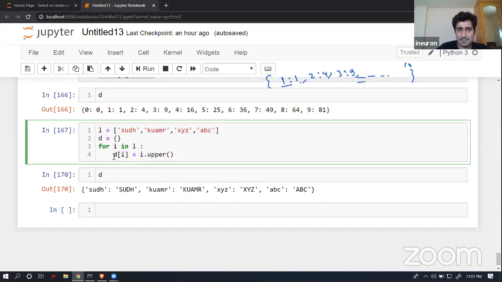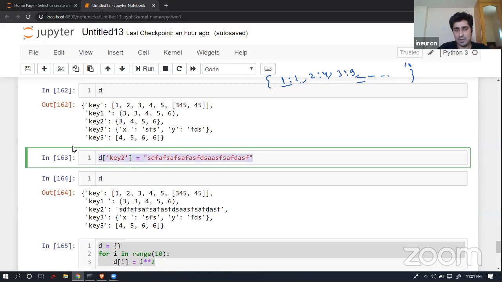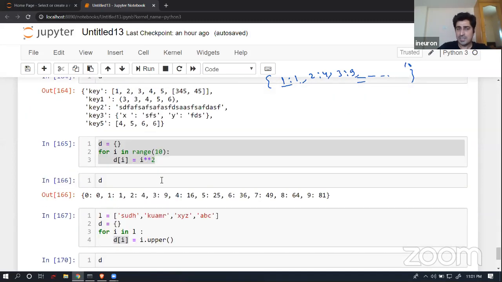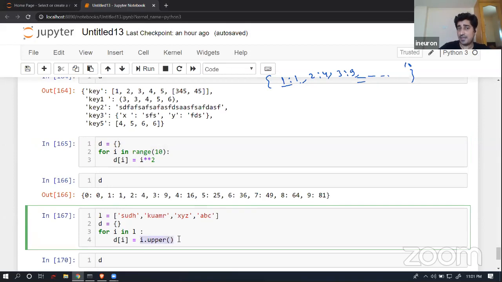So it's very simple. I'm just creating a key value pair based on the same logic which I have written over here. If I have to create a new key value pair, it's simple in this way. I can pass a key, I can pass a value, in a similar way. I'm passing a key, I'm passing a value, I'm passing a key, I'm passing a value.